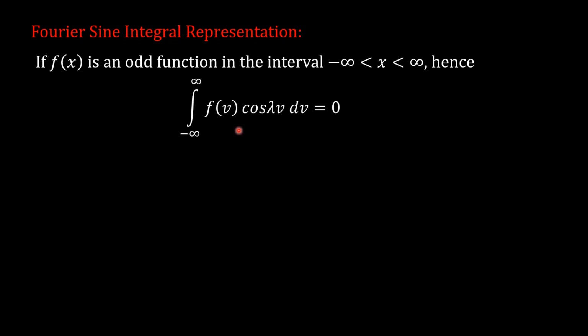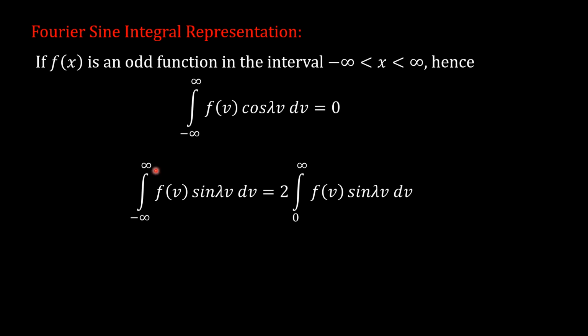So the product of odd and even function is odd, hence the value of the integral within the limits minus infinity to infinity is 0. Similarly, integration from minus infinity to infinity f of v sine lambda v dv, as this product is an even function, is equal to 2 times integration from 0 to infinity f of v sine lambda v dv.